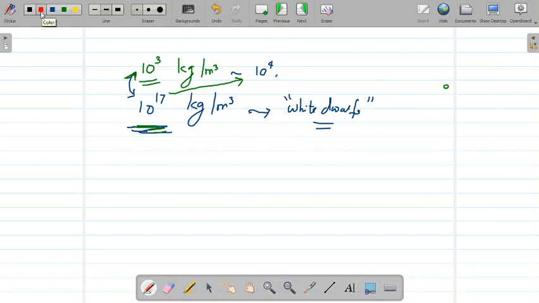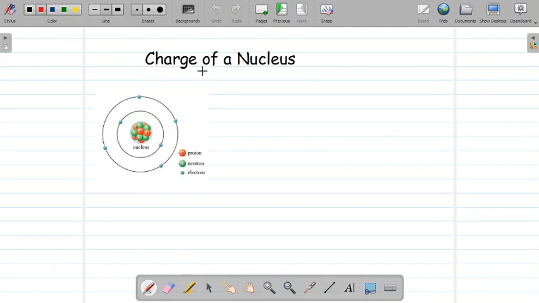Now let us move on to the fourth property of nucleus, which is the charge of a nucleus. I have already told you the nucleus is positively charged. The protons are positively charged and neutrons are neutral, which means the net charge of the nucleus will be positive. Then let us think about the value of this positive charge of a nucleus.